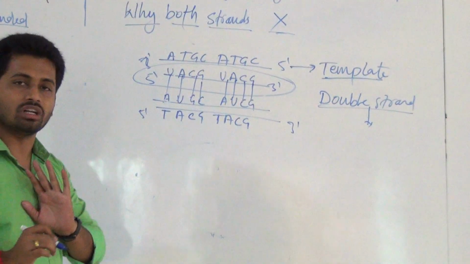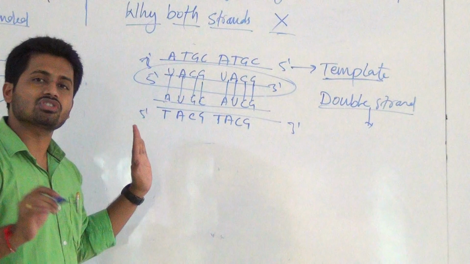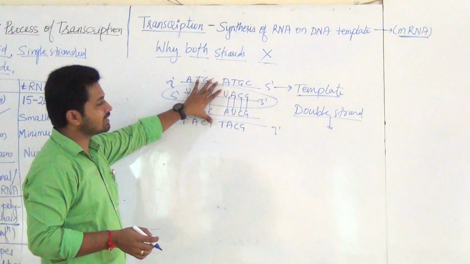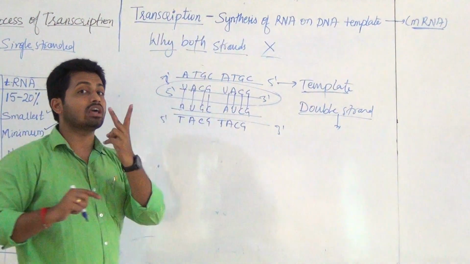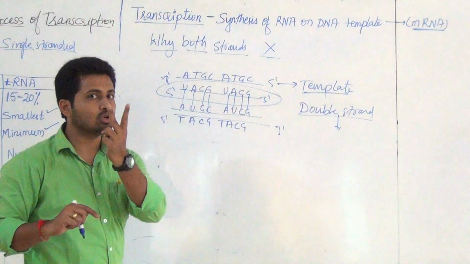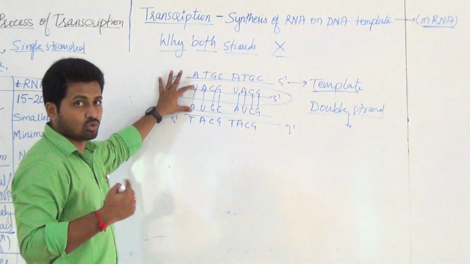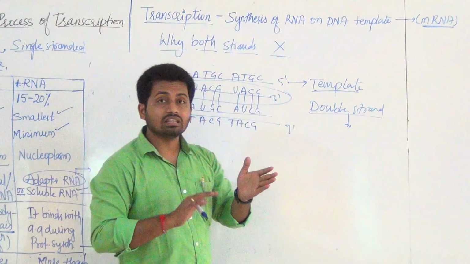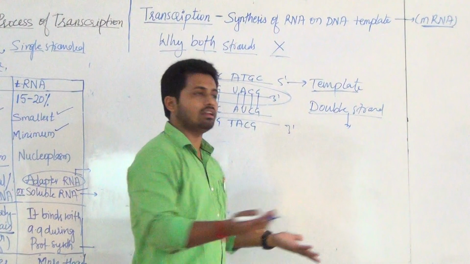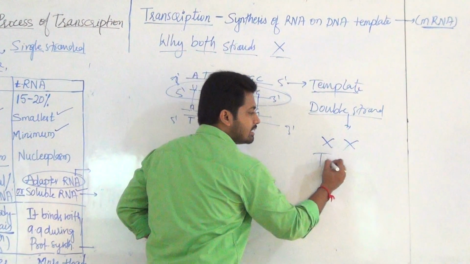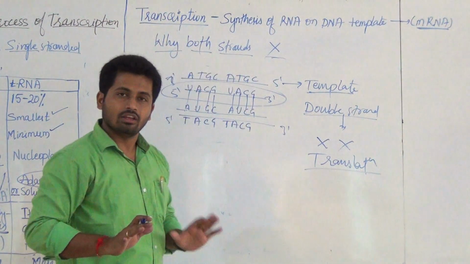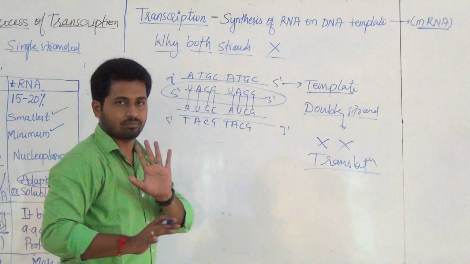So this is again important in NCERT: why both strands will not act as template. The simple reason: when both act as template, one DNA gives two types of information, and the two mRNAs formed are complementary, so they pair with each other and form double stranded mRNA. When there is formation of double stranded mRNA, there is no translation, meaning no protein formation. Hence only one strand will act as template. Okay.